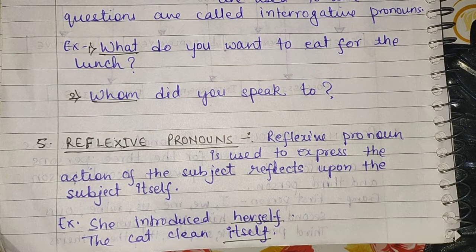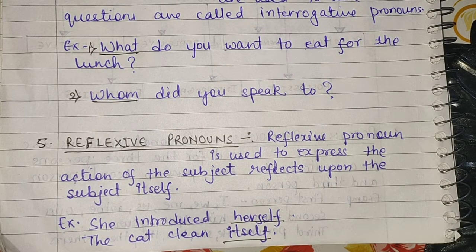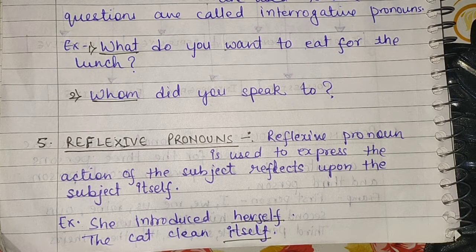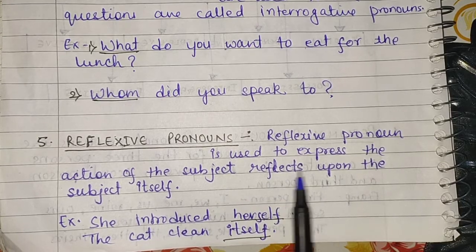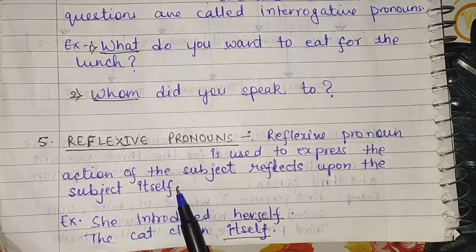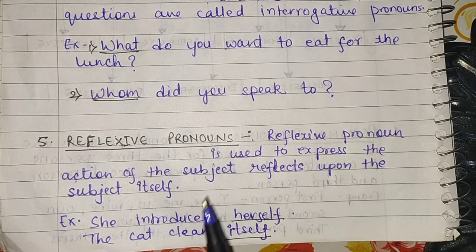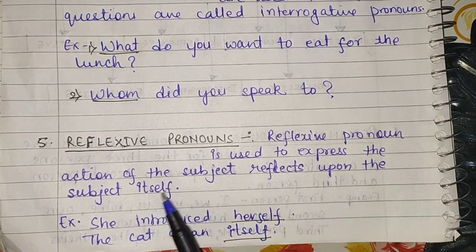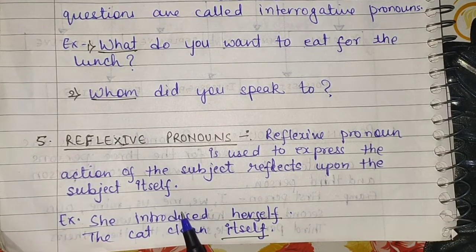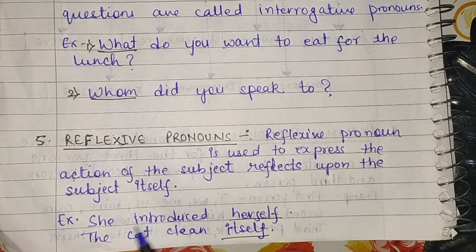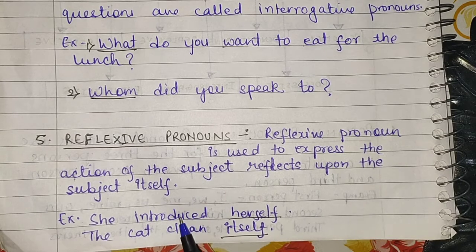Next is reflexive pronoun. A reflexive pronoun is used to express that the action of the subject reflects upon the subject itself. What does this mean? Let us understand by this example: she introduced herself.